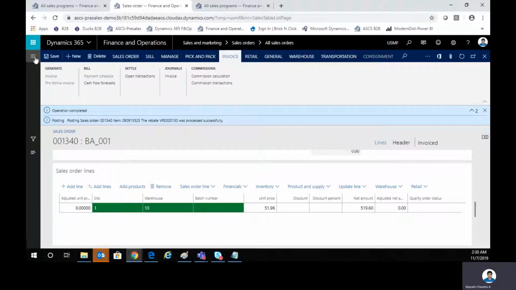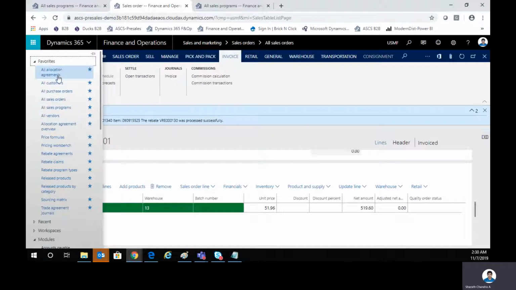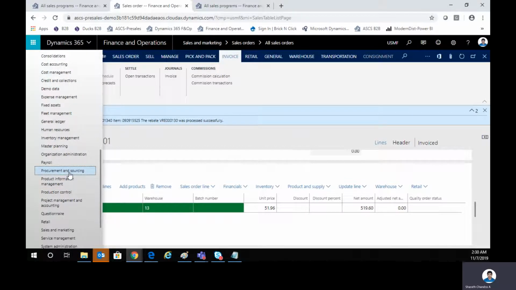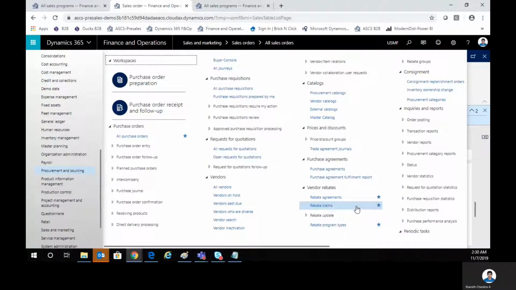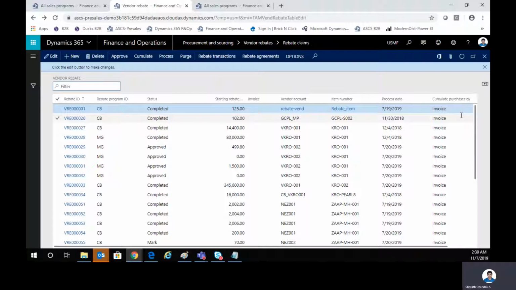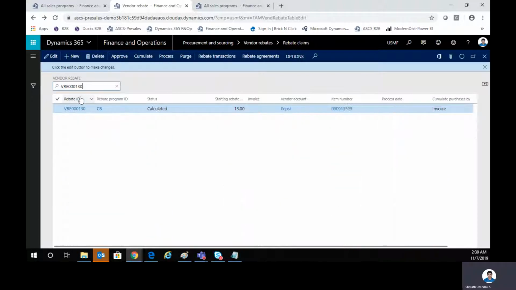Right. So I will go into rebate claims. I can always go to my rebate claims from my favorites that I've selected here, but the actual navigation is from the procurement and sourcing module. We'll go into vendor rebates here, and I can go into my rebate claims. These are all the list of my rebate claims, but I would like to search the rebate claim that we have just created or that has just been generated.